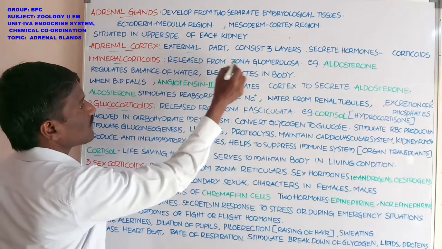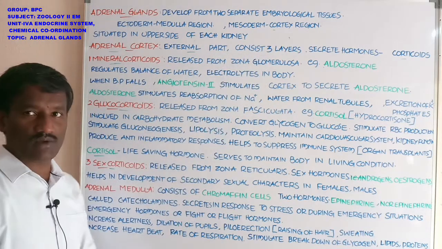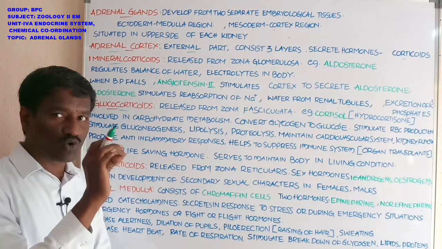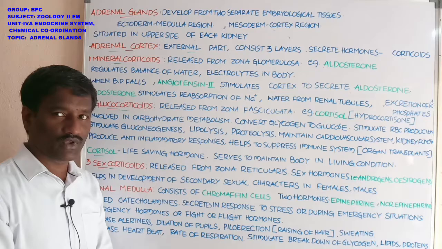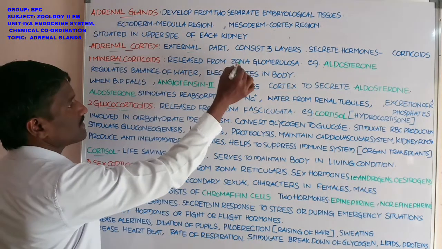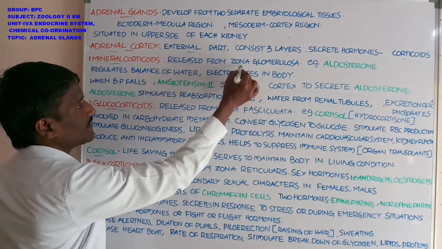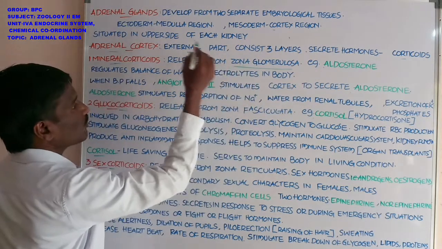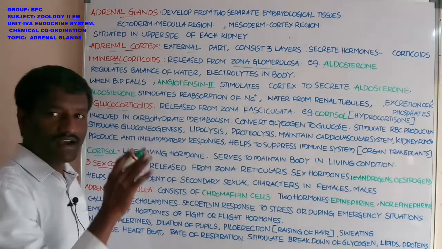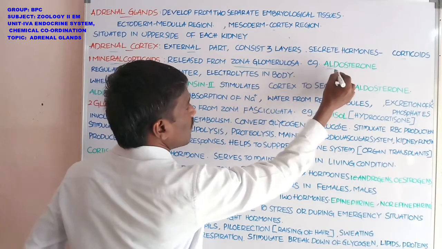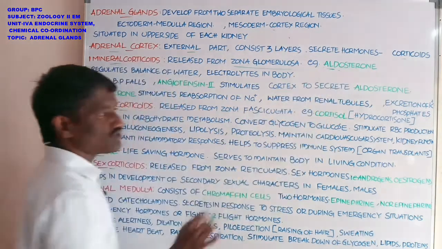Mineralocorticoids are released from the zona glomerulosa, one of the layers of the adrenal cortex. The chief mineralocorticoid is aldosterone.